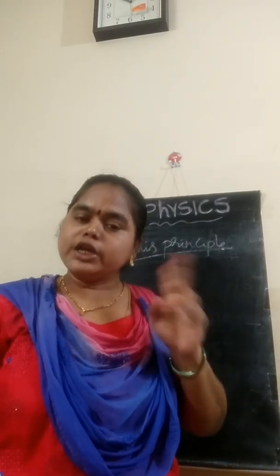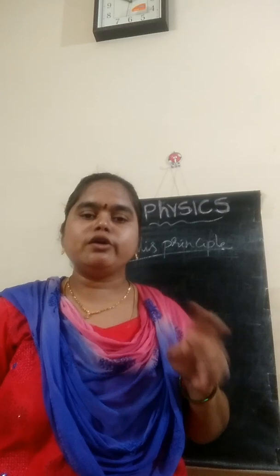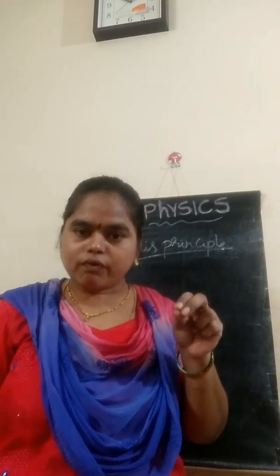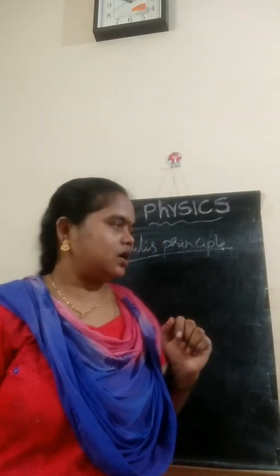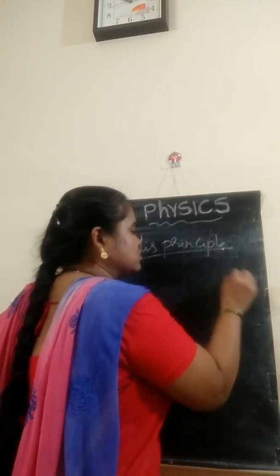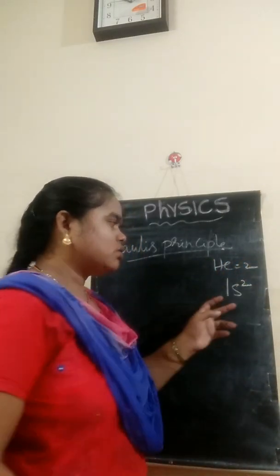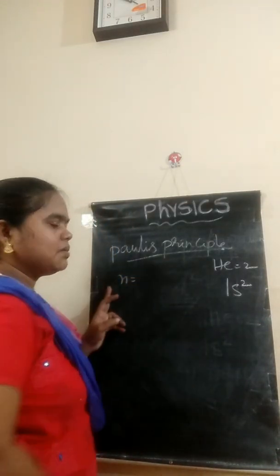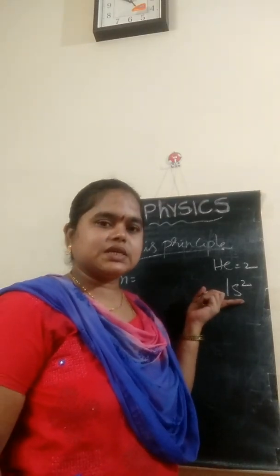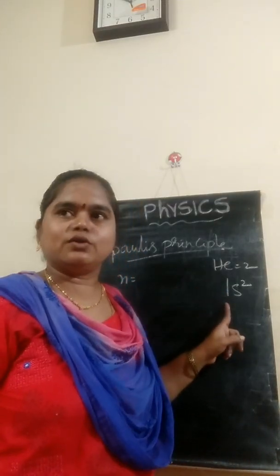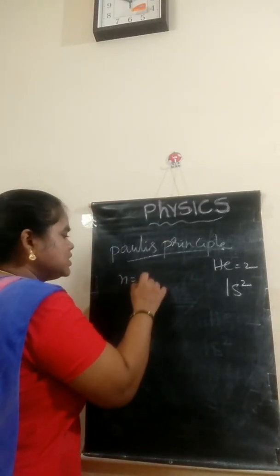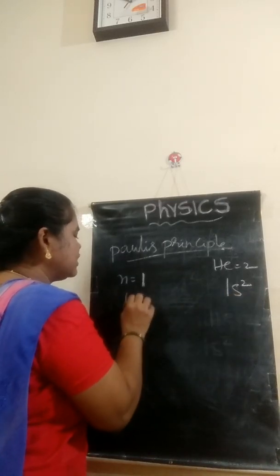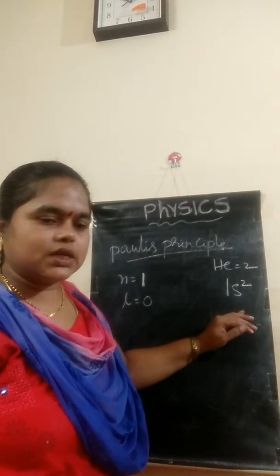Means for a pair of electrons, 3 quantum numbers can be the same, but at least the 4th quantum number should be different. Let me see the same example. 1s2, helium atomic number 2, no? Electronic configuration 1s2. Let me write the 4 quantum numbers. First quantum number n. Now only we discussed, n value for 1s2 is 1. Okay, and we know for s orbital l value is 0.